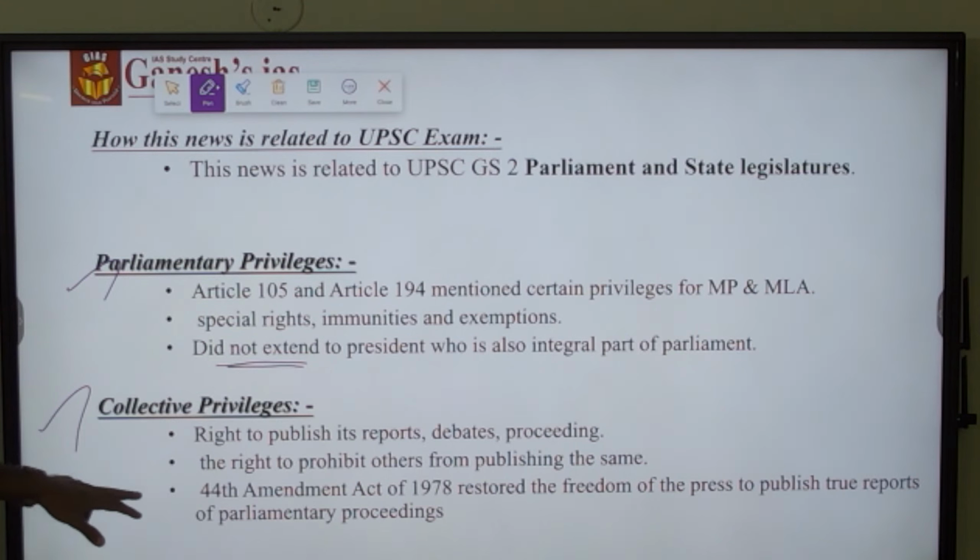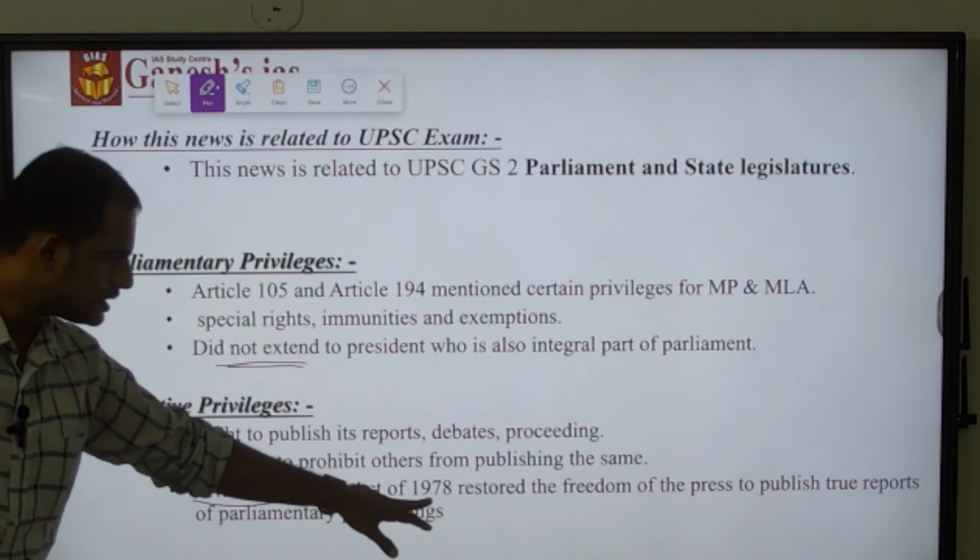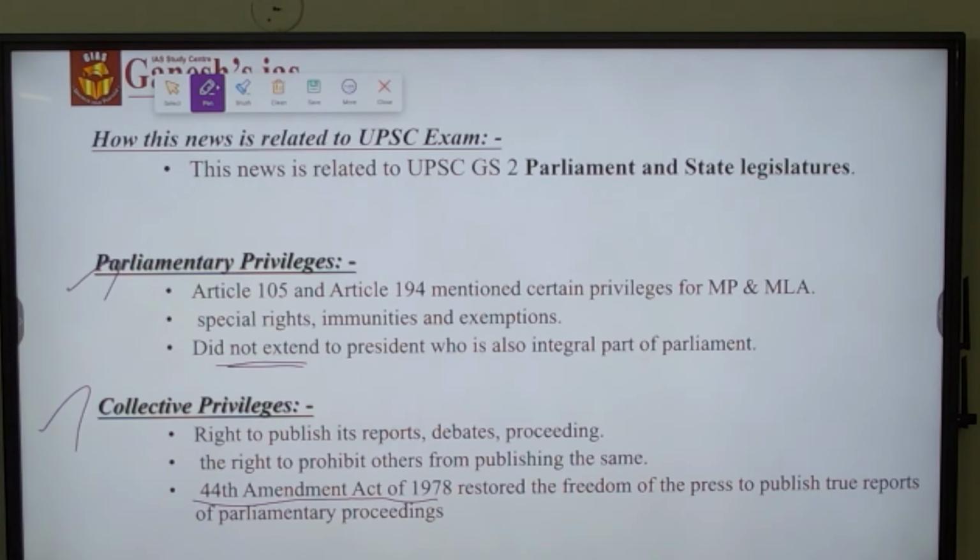But because of the 44th Amendment Act 1978, the freedom of press has been restored. That is, the press could publish the reports of the parliamentary proceedings without the approval of the parliament, but the report should be very true.